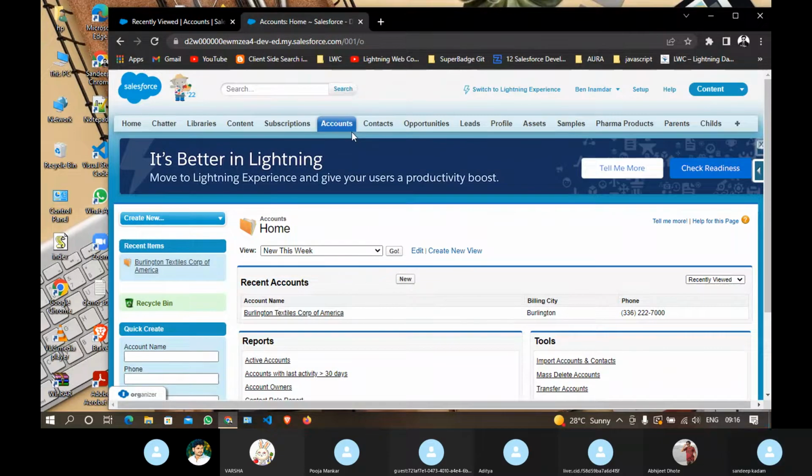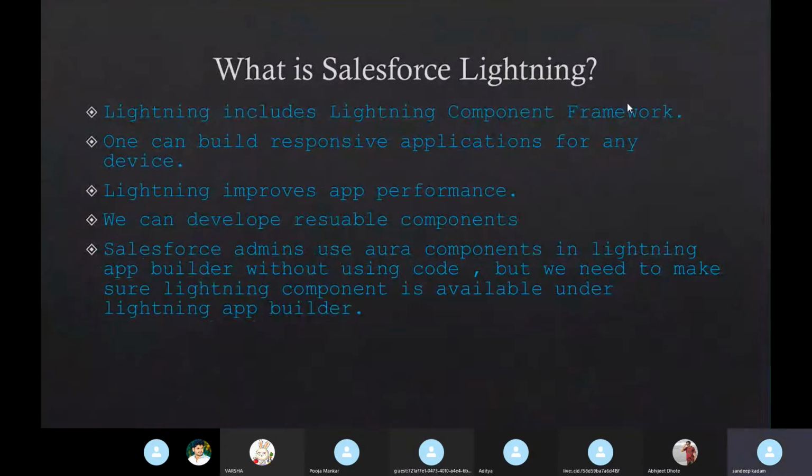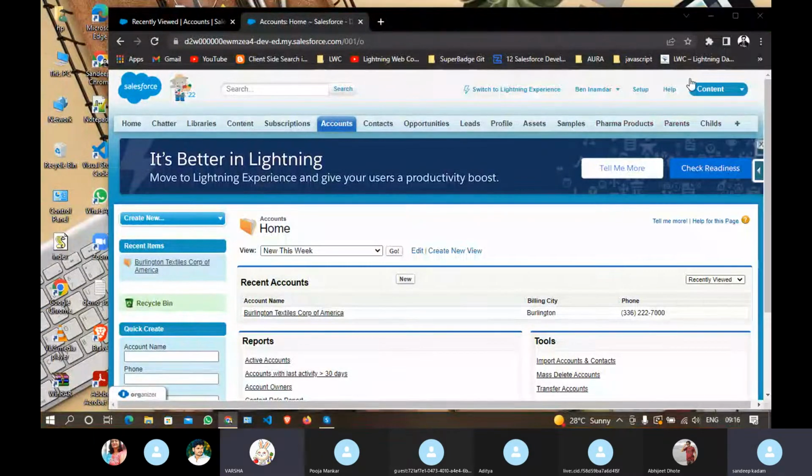So this is one of the examples, and as I told you earlier, we can develop reusable components using this Lightning Aura component. Reusability means nothing but this.